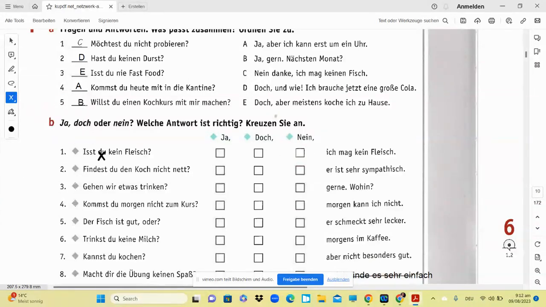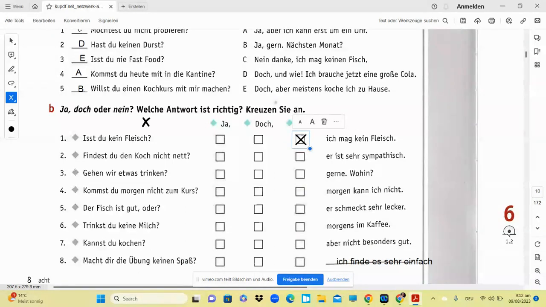Isst du kein Fleisch? So you don't eat meat? It says ich mag kein Fleisch. So it says no, I do not like meat. So the question is negative, answer is negative. You are going to use nein. Findest du den Koch nicht nett? Don't you like the cook? He is very sympathetic. So the question is in negation, answer is positive, you're going to say doch over here.